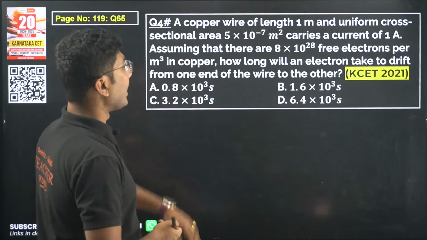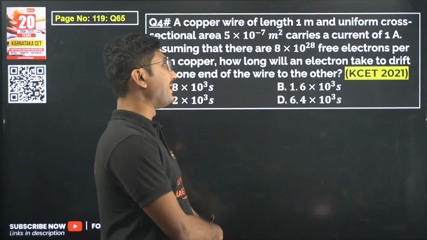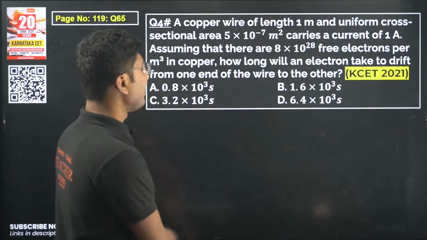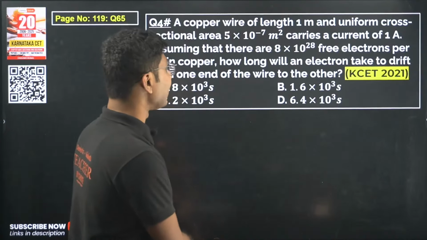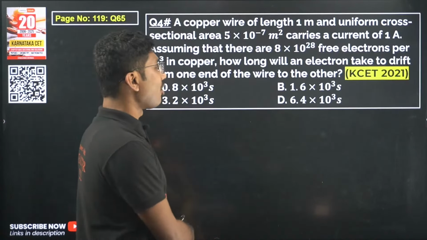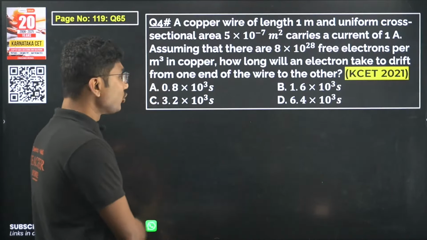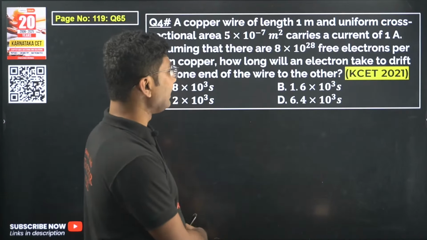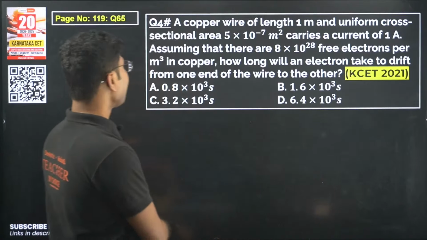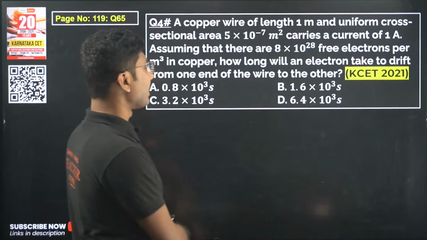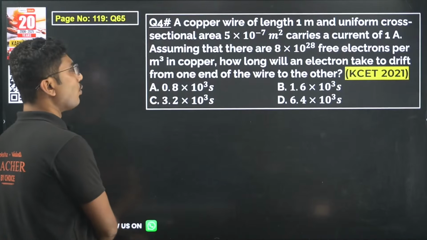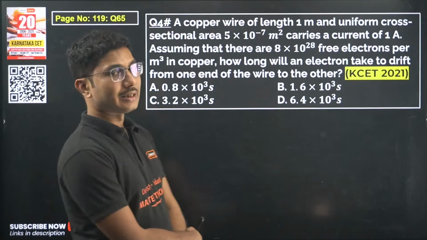A copper wire of length 1 meter and uniform cross-sectional area 5 into 10 to the power of minus 7 meter square carries a current of 1 ampere. Assuming that there are 8 into 10 to the power of 28 free electrons per meter cube in copper, how long will an electron take to drift from one end of the wire to the other end?